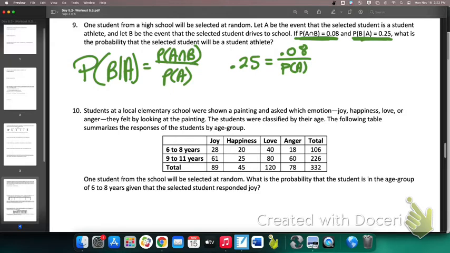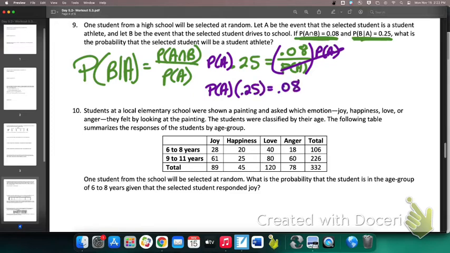Multiply 0.08? Oh, so close. Algebra. So we need to multiply both sides by the probability of A. We got to clear out the fraction here. So the probability of A times 0.25 equals 0.08.